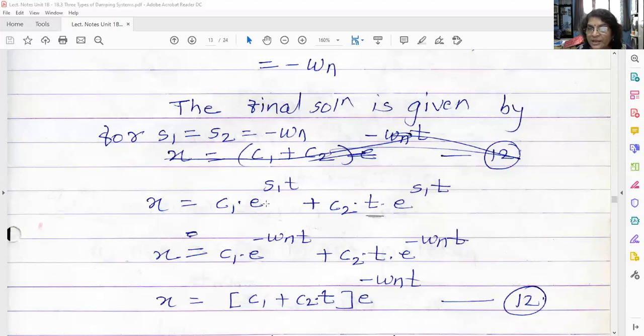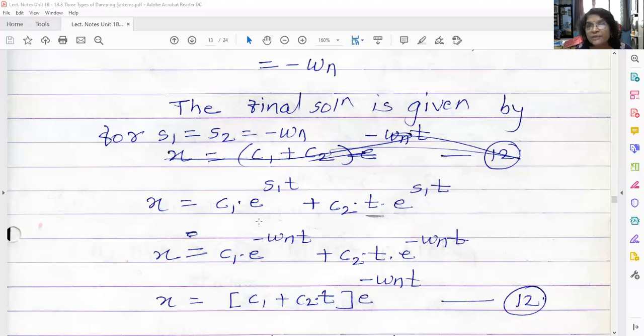So if I take common e raised to S1t for both the terms, what are we getting? E raised to S1t into bracket C1 plus C2. C1 plus C2 will give you a third constant, that is C3 suppose. So what will be the equation in that case? X is equal to C3 into e raised to S1t. So there will be only one constant, that is C3, and this is not possible for a second order differential equation, because when we solve a second order differential equation, as it is a second order, we must get two constants. There must be two constants.